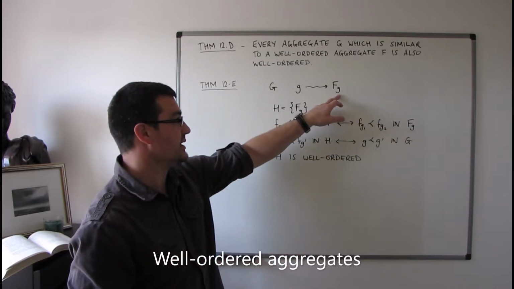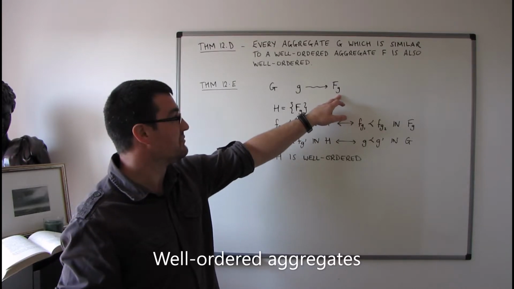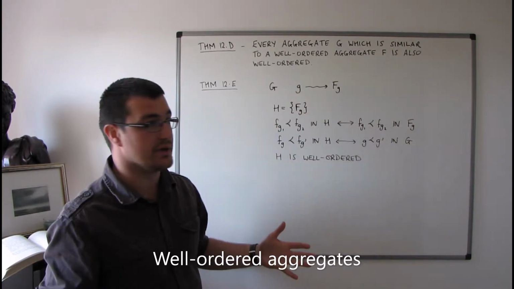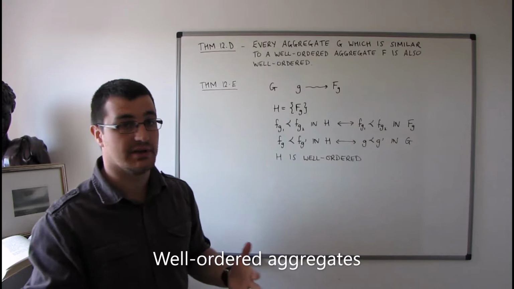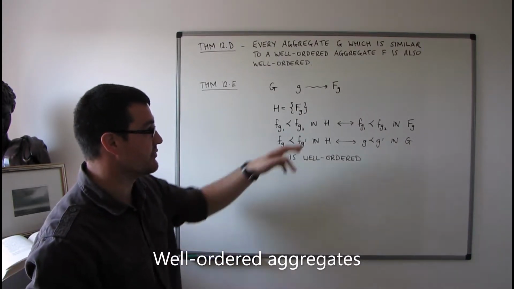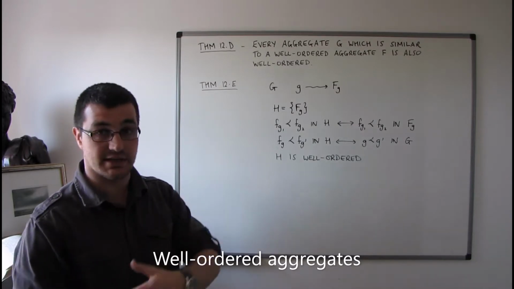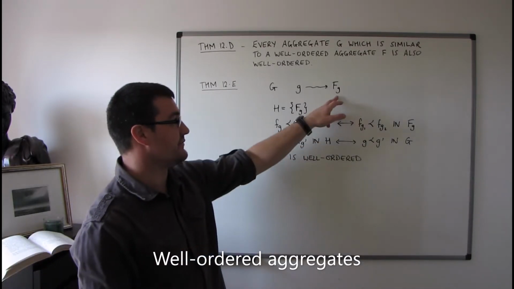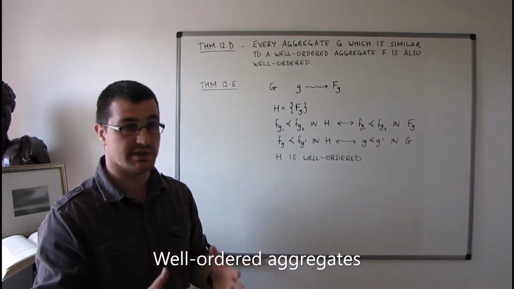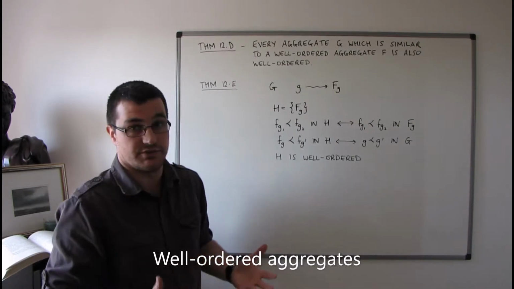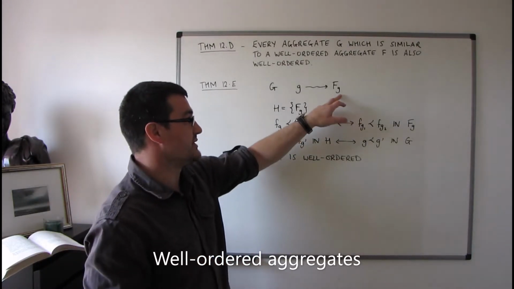So they're just any old well-ordered aggregates. We don't require that FG be similar to FG primed or equivalent to FG primed. They could have nothing to do with each other structurally, the only similarity being that they're all well-ordered aggregates.